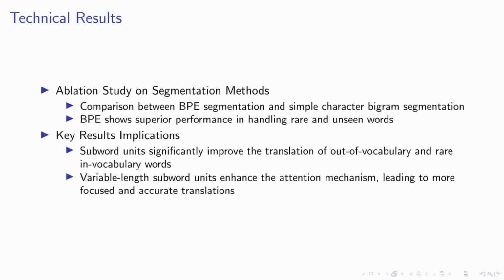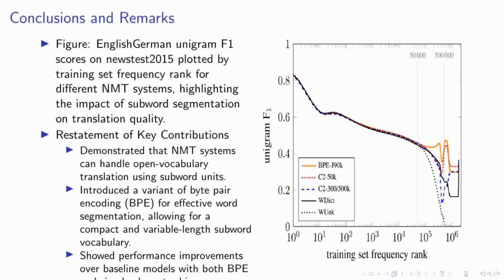Furthermore, the implications of these results are significant. By utilizing subword units, we've seen a substantial improvement in the translation of out-of-vocabulary and rare-in-vocabulary words. Additionally, the variable length nature of these subword units has proven to enhance the attention mechanism within our models. This leads to translations that are not only more focused, but also more accurate, capturing the nuances of the source text more effectively. This advancement is crucial for developing more efficient and effective translation systems in the field of neural machine translation.